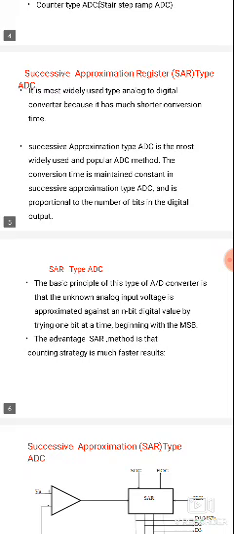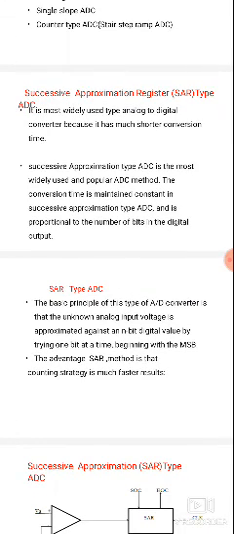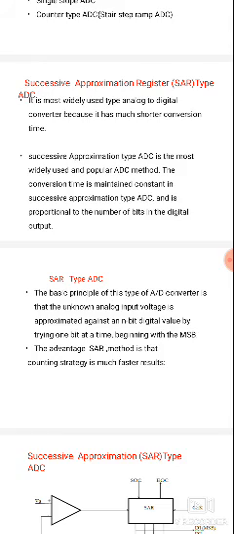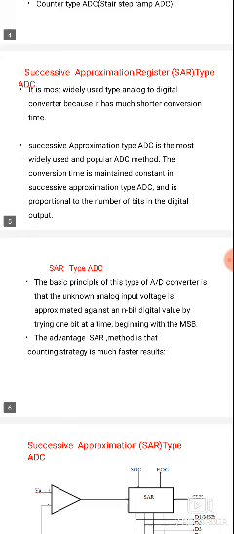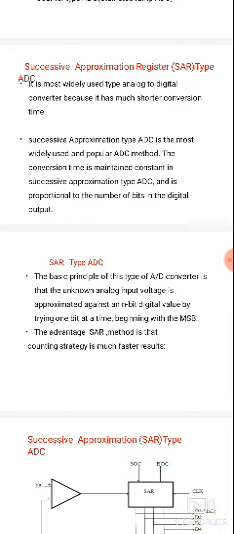The comparator op amp compares the analog input voltage. The analog input voltage is applied to the non-inverting terminal of the op amp, and the inverting terminal of the op amp will be connected to the digital to analog converter output in the comparator counter type. So the comparator op amp is used for comparing the analog input voltage with the DAC output voltage.